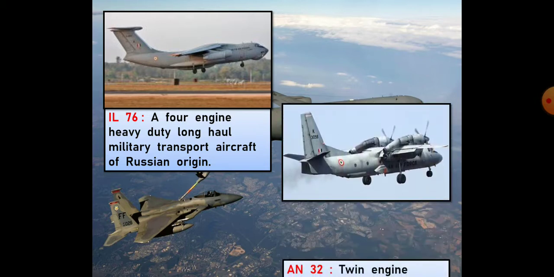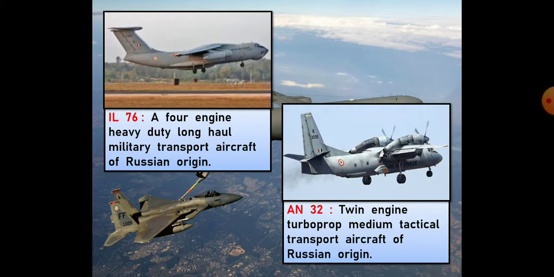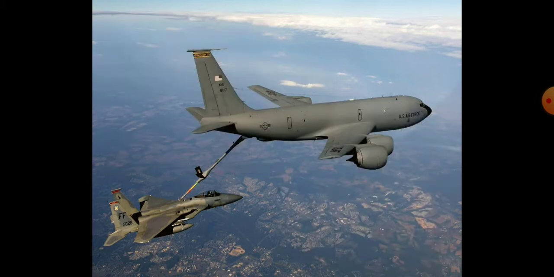And the next one is AN-32. It is a twin engine turboprop medium tactical transport aircraft of Russian origin. So it originated from Russia. Two engines are there, but the engines work as turboprop, that means it is based on the turbine, clear. When the turbine rotates, the gas turbine, due to the air, the energy will be produced. That energy is used in these two engines, clear, and it will transport the aircraft. And the next one is